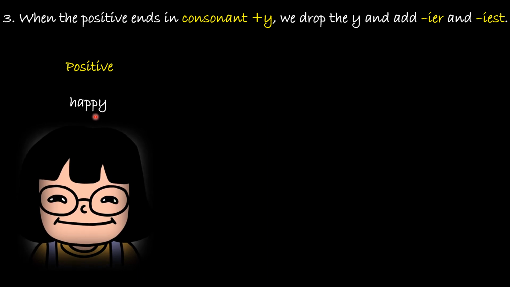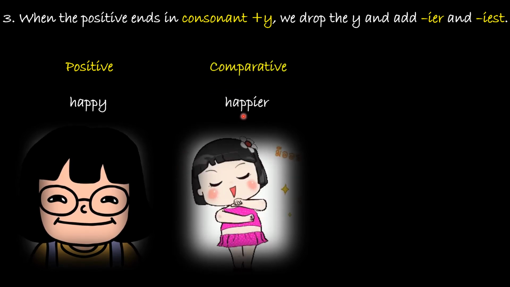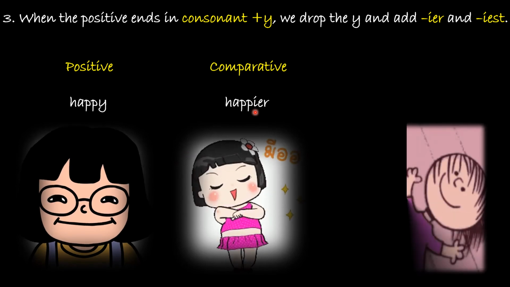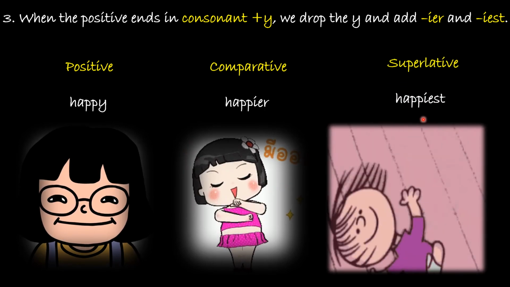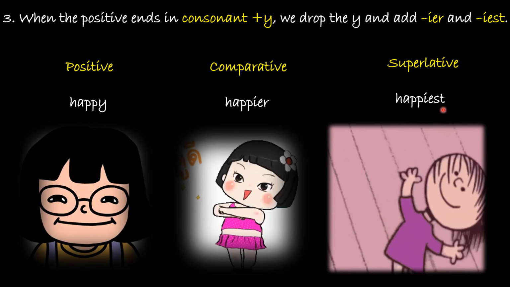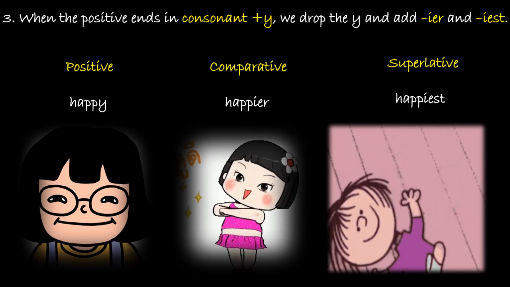So what will we do now? We will be dropping Y for the comparative degree and we'll add IER. So it will become happier. We have dropped Y. Now let us look into the superlative degree. We have dropped Y here also and added IEST. Happy, happier, happiest.